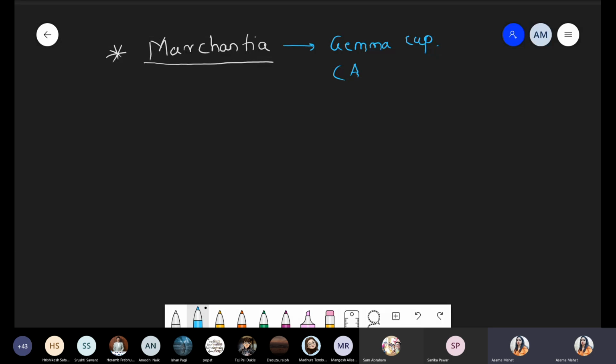Again, there is the presence of bud formation. Again, there is the presence of tuber formation, right? And now we already discussed one point, there is the formation of the gemma cup. So now in this scenario, in the case of Marchantia, what exactly is the condition present? What is the meaning of this gemma cup and how does it help in reproduction? Got it? Should I continue to the next part?